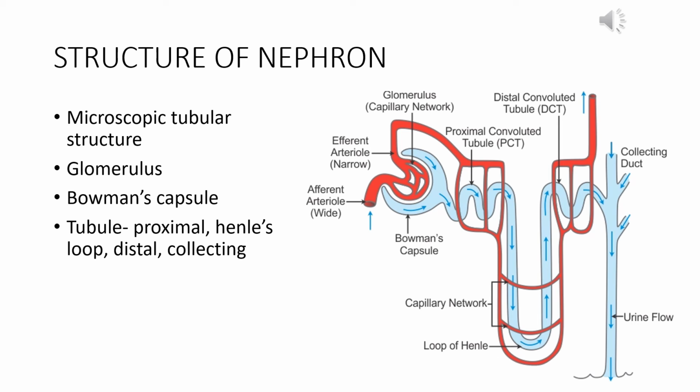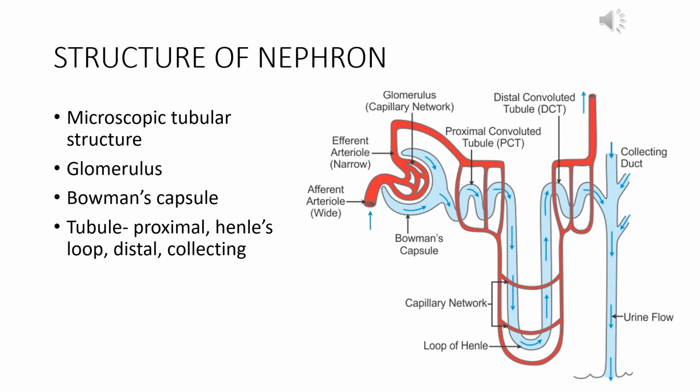Then if you go to the further structures of the nephron tube, after the Bowman's capsule, the portion of the nephron is called the proximal convoluted tubule. It's a convoluted tubule, that means it has a lot of bends and turns. Then it becomes a straight tube and goes down and makes a U portion and then again comes up. This U turn is called the loop of Henle, which is also a part of the nephron. And then when the nephron has come up and again made a convoluted structure with lots of bends and turns, it is called the distal convoluted tubule.